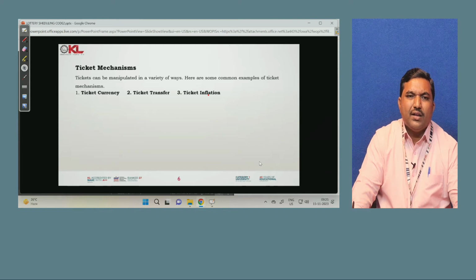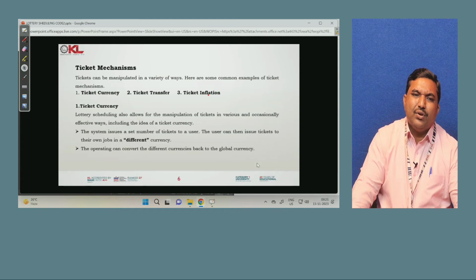These are the ticket mechanisms. In lottery scheduling, there are ticket mechanisms. The tickets can be manipulated in a variety of ways. Here are some common examples of ticket mechanisms. There are three mechanisms in lottery scheduling. The first one is ticket currency, the second one is ticket transfer, and the third one is ticket inflation.